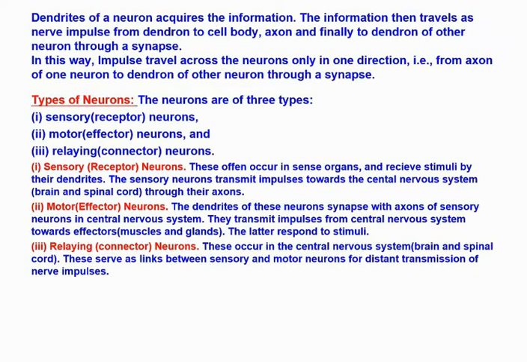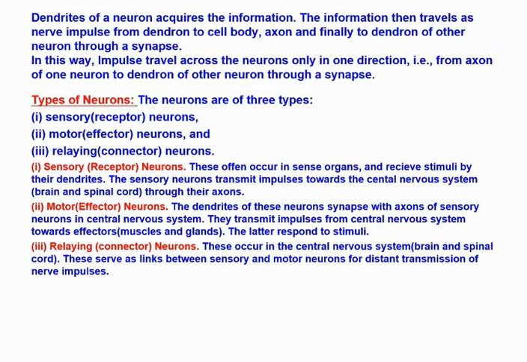The information then travels as nerve impulse from dendron to the cell body, axon, and finally to the dendron of the other neuron through a synapse. In this way, impulse travels across the neurons only in one direction, that is, from the axon of one neuron to the dendron of the other neuron through a synapse.